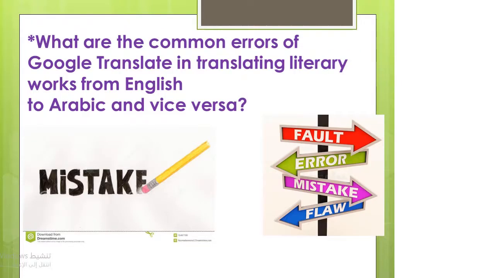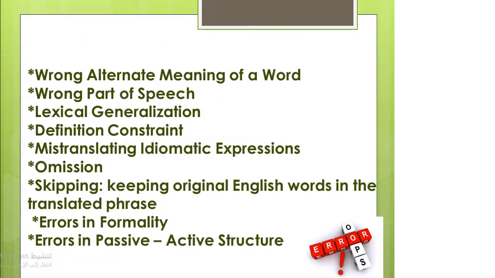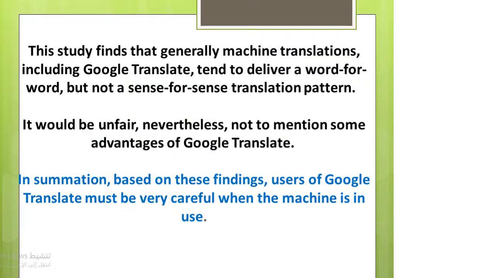Let's know what are the common errors of Google Translate in translating literary works from English to Arabic and vice versa. Many types of errors might occur when using Google Translate. I'll mention some of them: wrong alternate meaning of a word, wrong part of speech, lexical generalization, definition constraint, mistranslating idiomatic expressions, omission, skipping, errors in formality, and errors in passive-active structure.